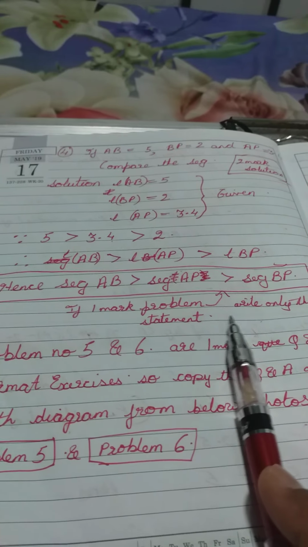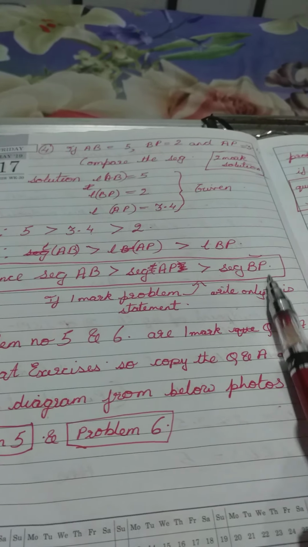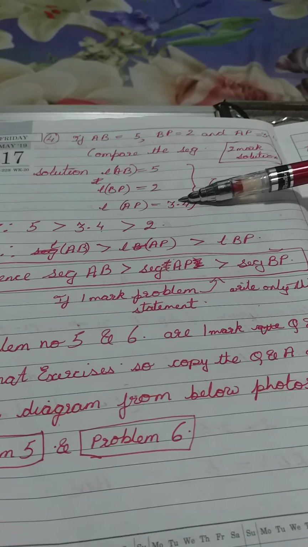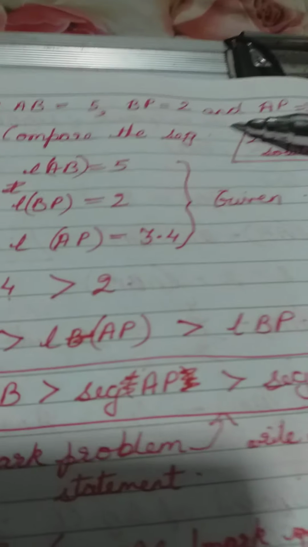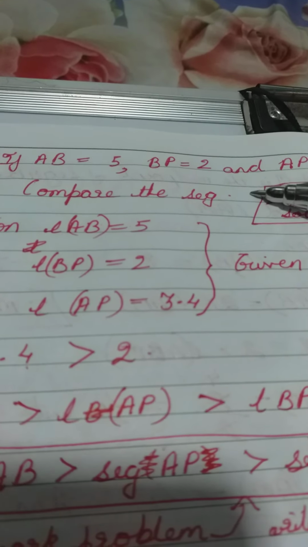Okay, if it comes for 1 mark, then you have to write only this statement directly. You have to compare this in your brain itself, which you might have already done when I gave you the first close look at this particular problem in the start itself.